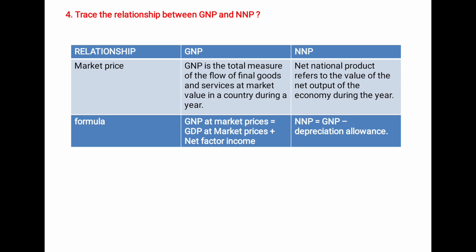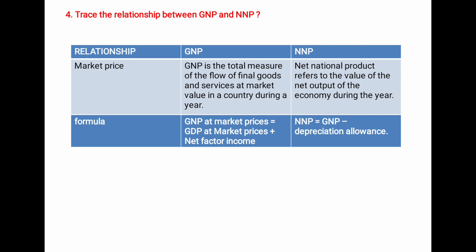What is net national product? Net national product refers to the value of the net output of the economy during the year. So what is GNP's formula? GNP at market price is equal to GDP at market price plus net factor income from abroad. What is NNP formula? NNP is equal to GNP minus depreciation allowance.